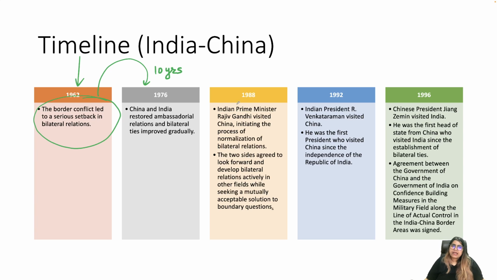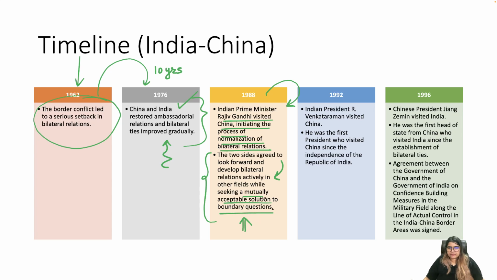Then in 1976, for the first time after the war, China and India restored ambassadorial relations, and bilateral ties improved gradually. In 1988, Indian Prime Minister Rajiv Gandhi visited China. He initiated the process of normalization of bilateral relations, and the two sides agreed to look forward and develop bilateral relations actively in other fields while seeking a mutually acceptable solution to boundary questions.